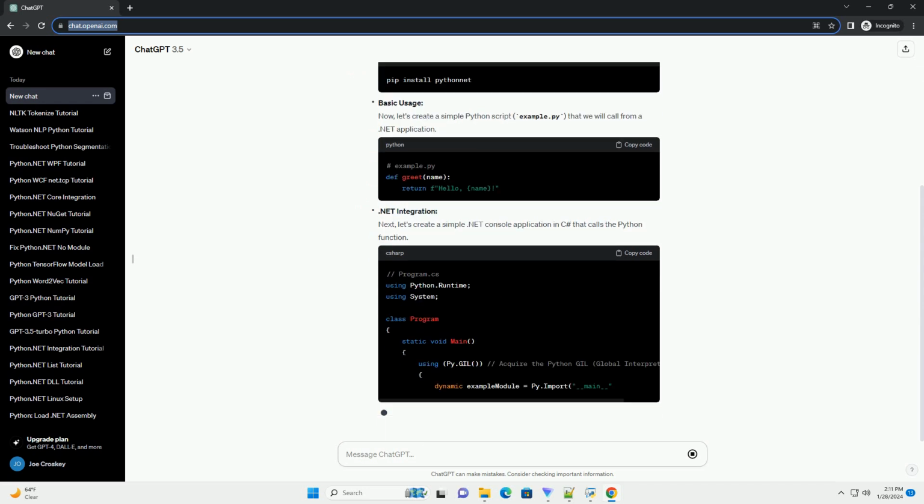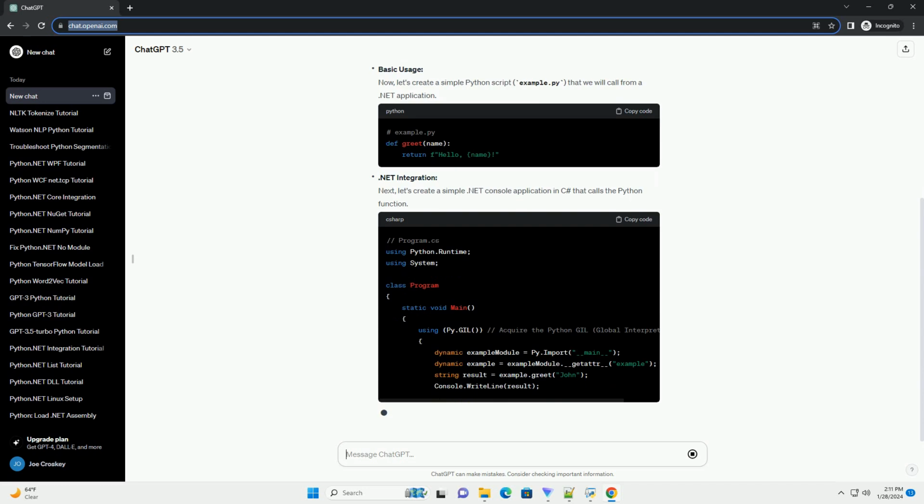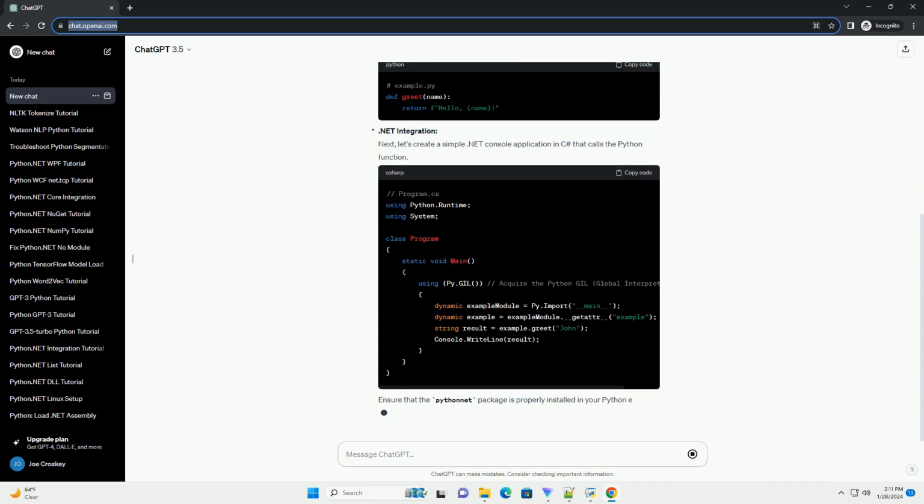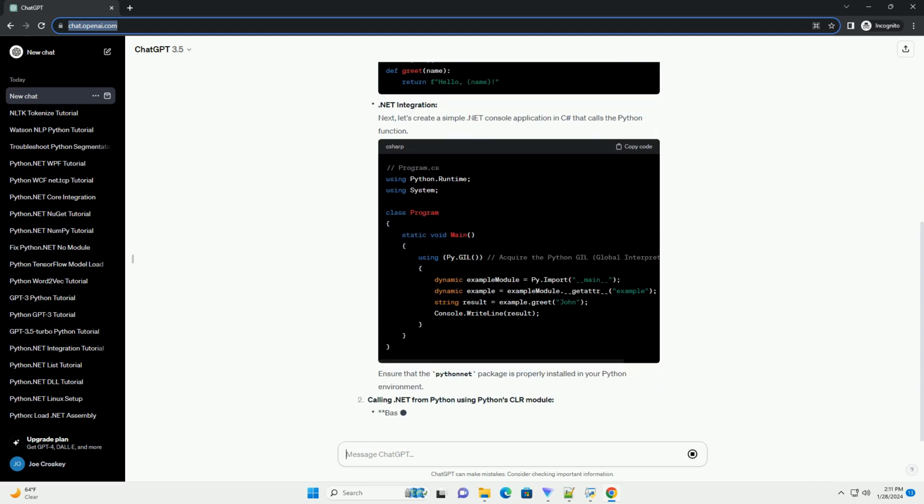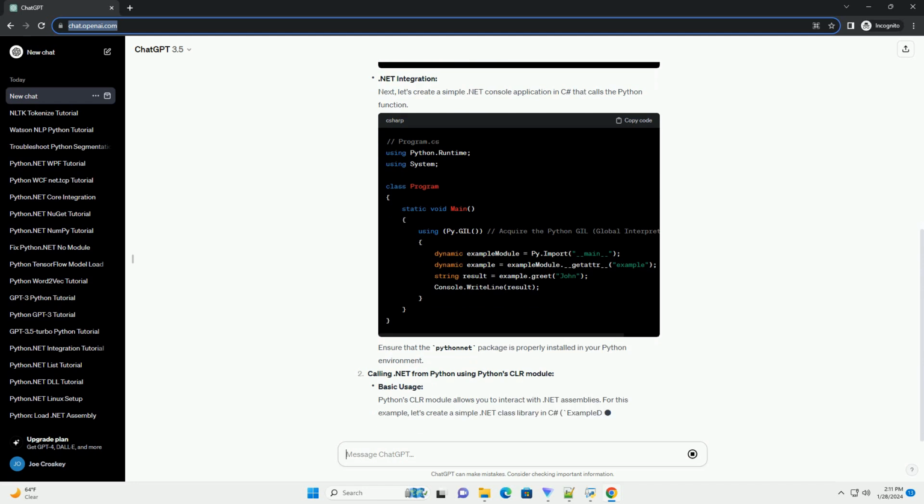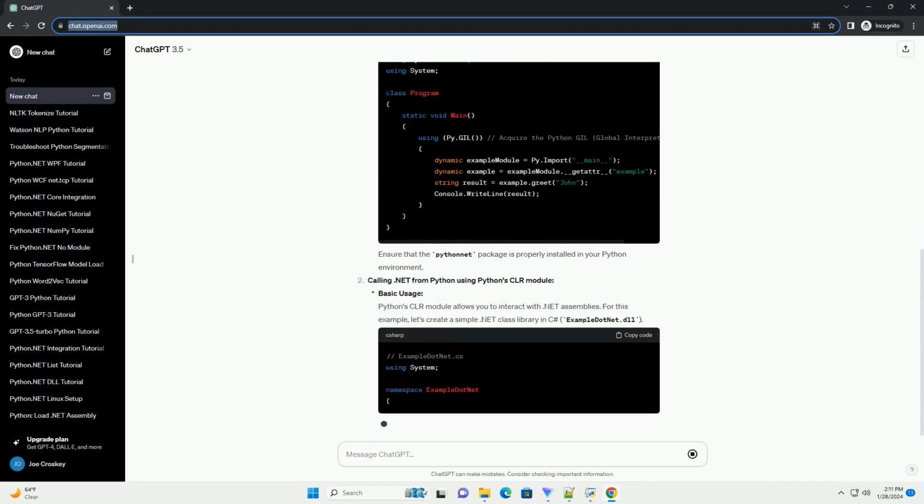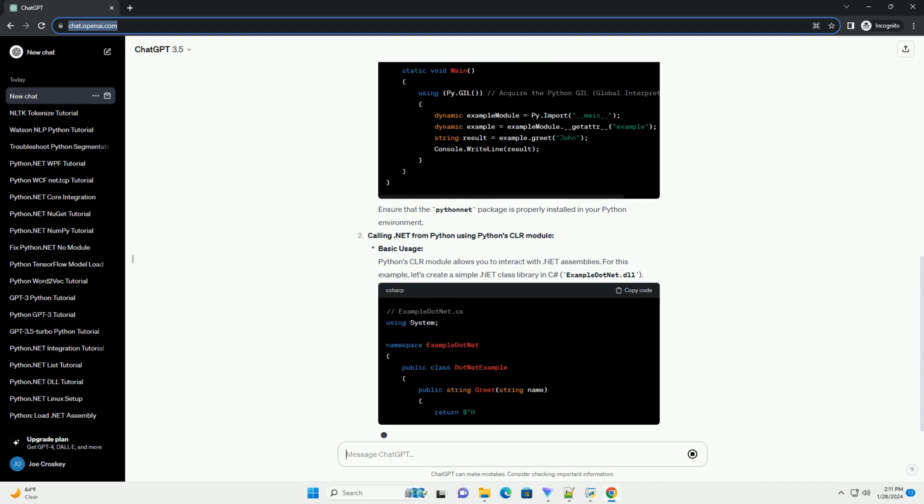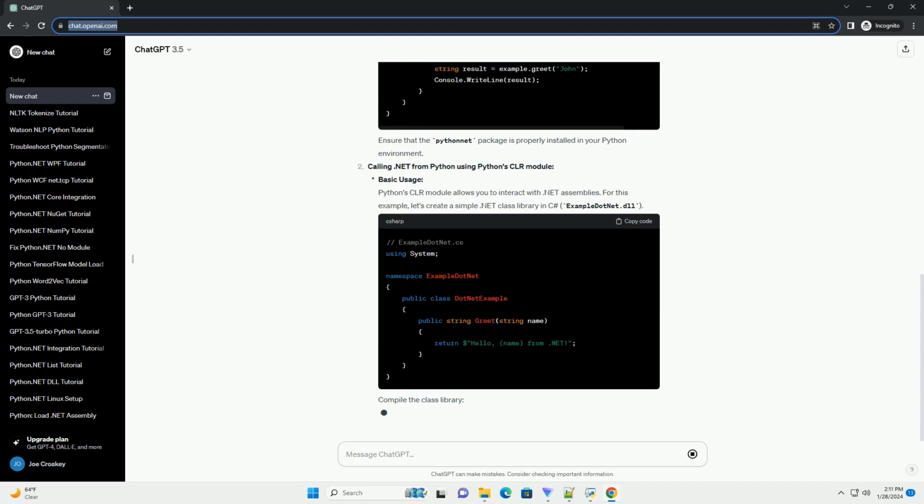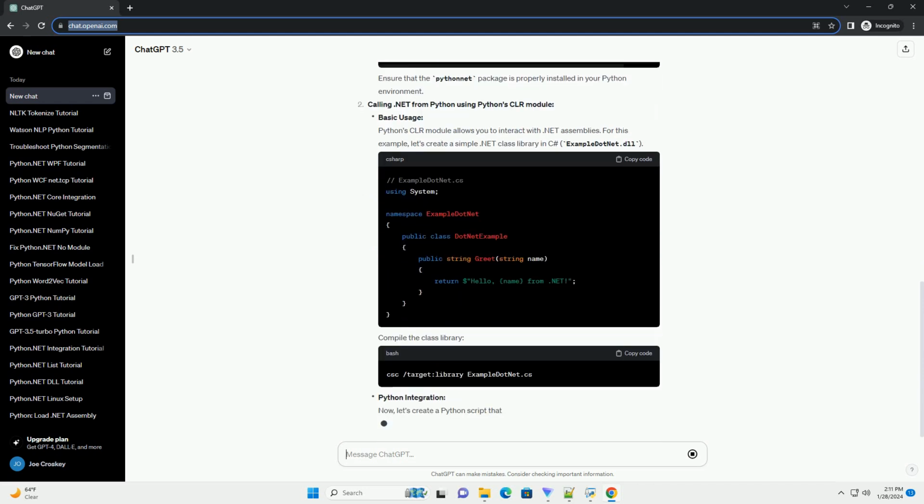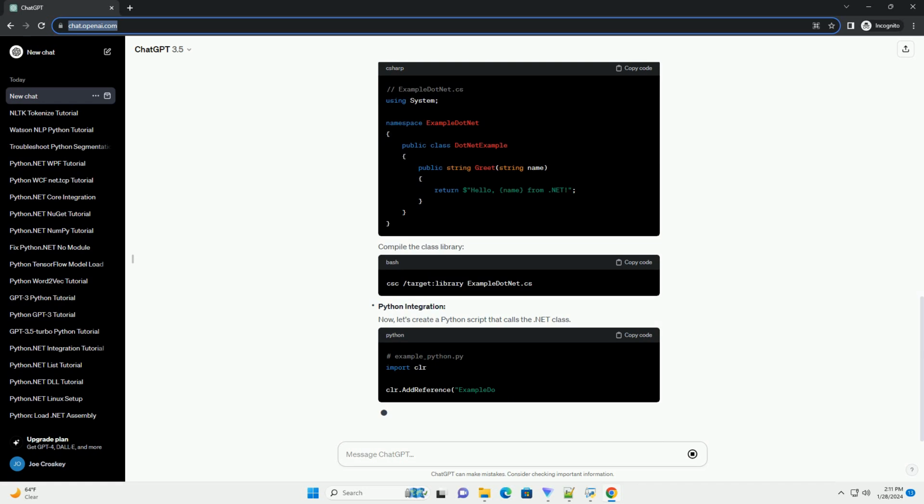We'll cover various aspects, including calling Python code from .NET and vice versa, sharing data between the two languages, and deploying a mixed language application. Prerequisites. Part 1, Calling Python code from C#.NET.